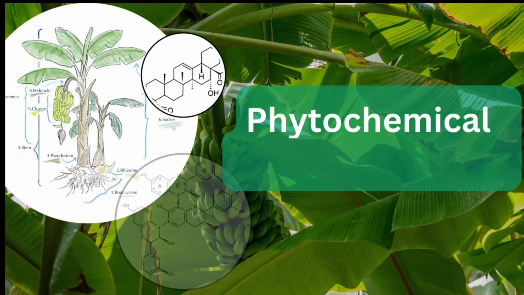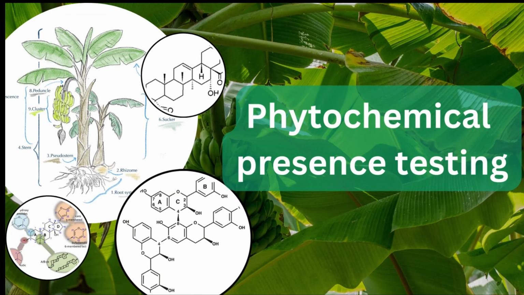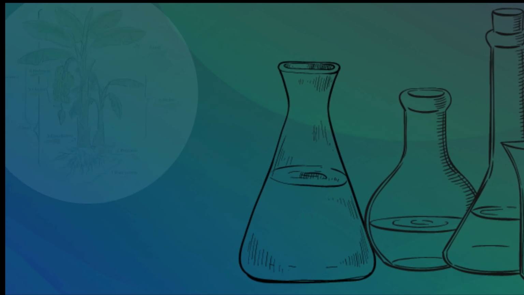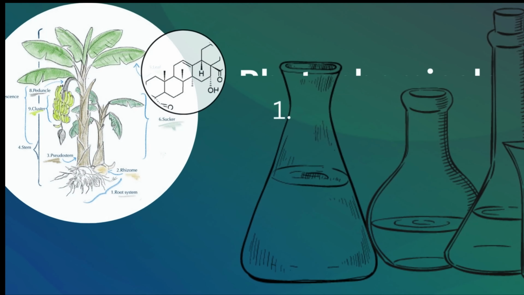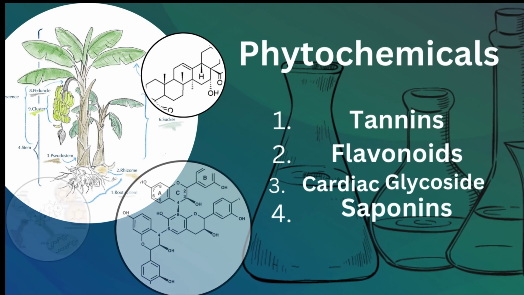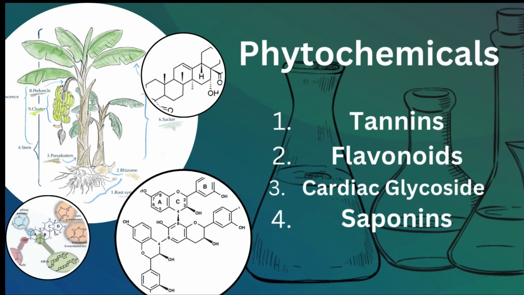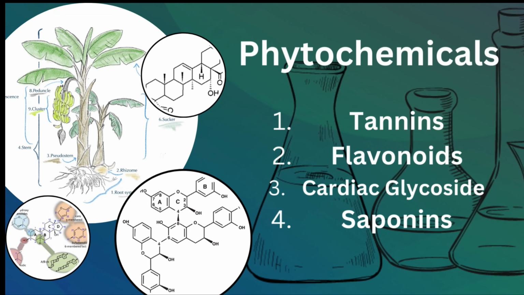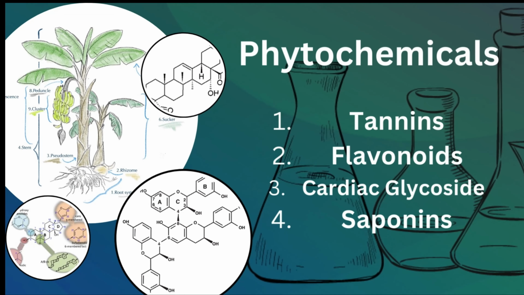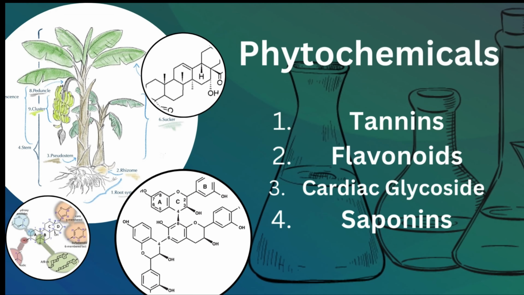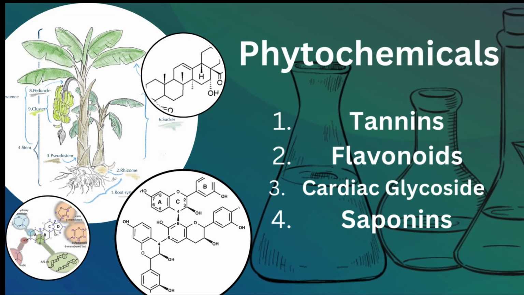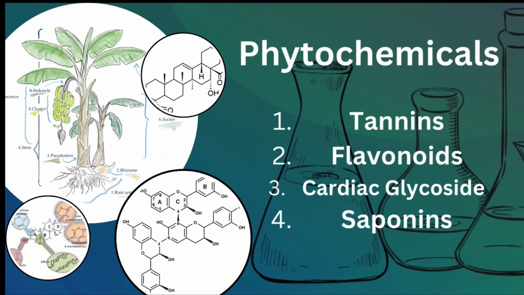We then performed a qualitative testing for phytochemical presence in the sap. We tested for 4 antimicrobial phytochemicals, namely tannins, flavonoids, cardiac glycosides, and saponins. We chose these 4 phytochemicals because they are known both in literature and Filipino ethnomedicine to stimulate wound healing and skin regeneration.